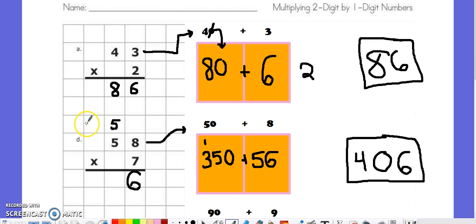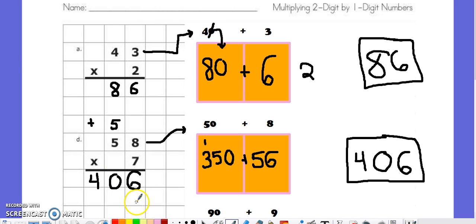The one thing that you have to remember is down here we are multiplying, and up top we're adding like we used to with addition after regrouping. 7 times 5 is 35, plus 5 more gives me 40.